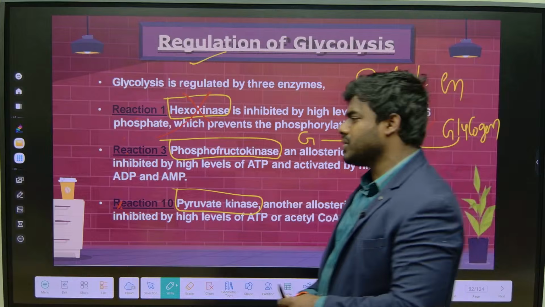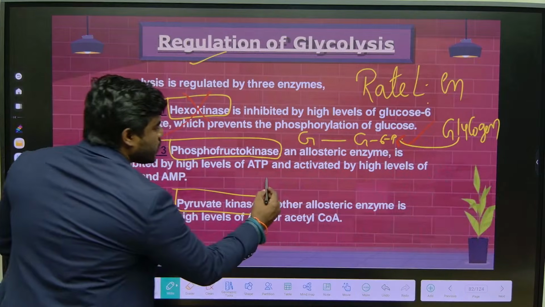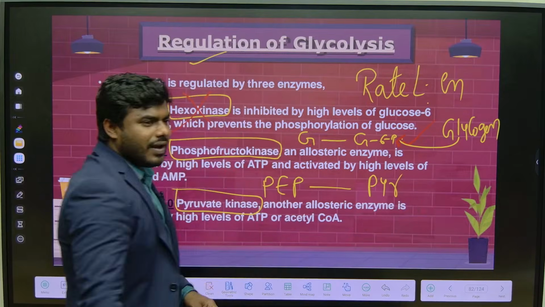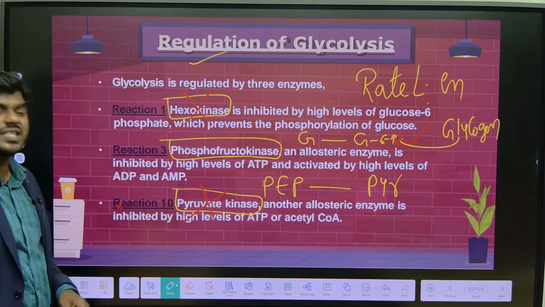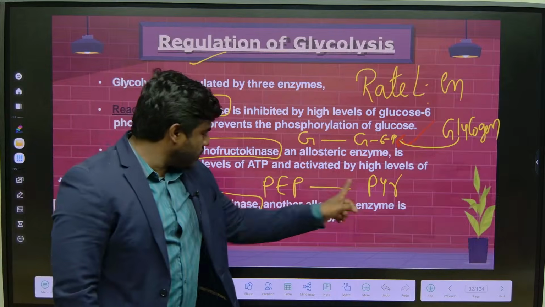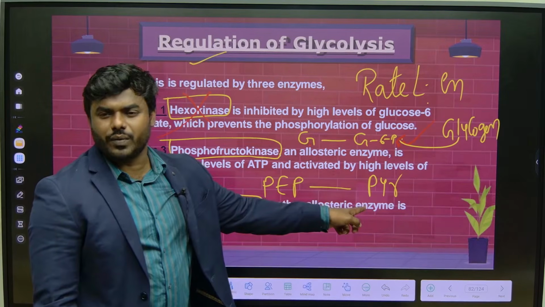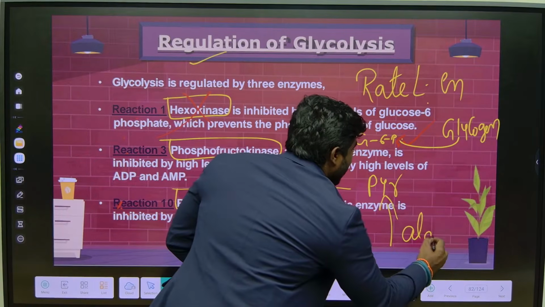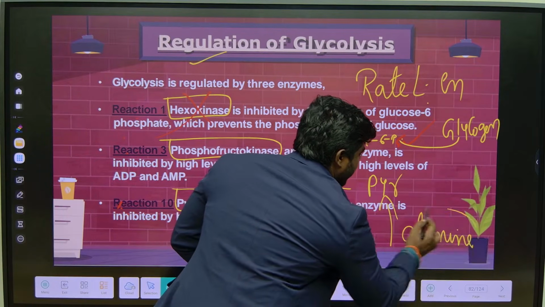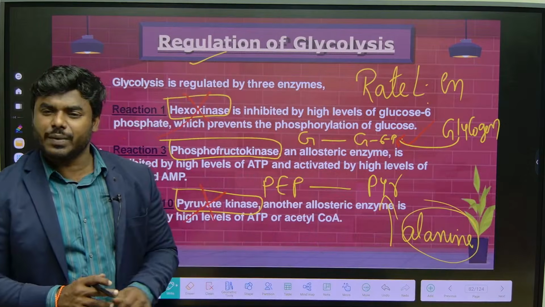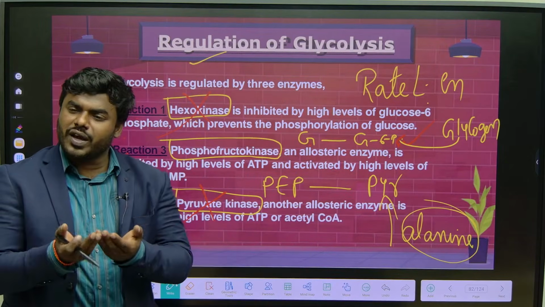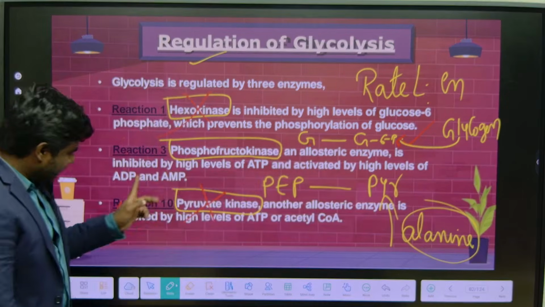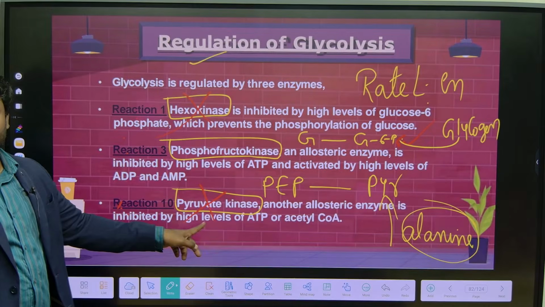Now look into this most important one. What is the function of pyruvate kinase? Conversion of phosphoenolpyruvate to pyruvate. Now imagine pyruvate kinase is absent. Even then, we can easily produce pyruvate from amino acids. What is that amino acid? Alanine. This was a question in the 2023 paper. Alanine undergoes transamination and gives rise to pyruvate. Hence, it is a regulatory enzyme but not a rate limiting enzyme.